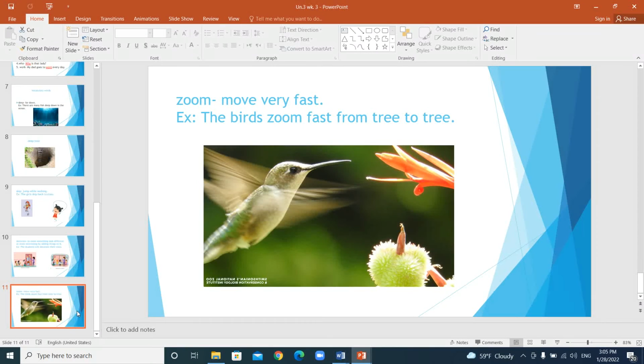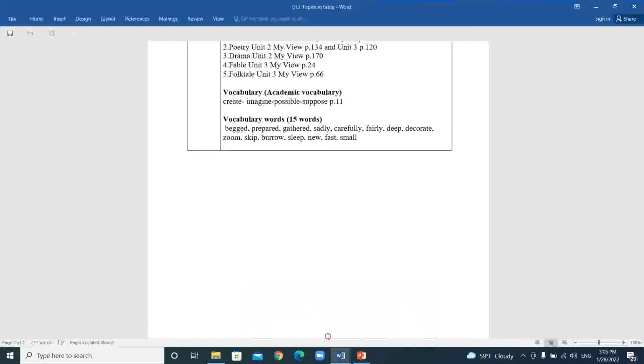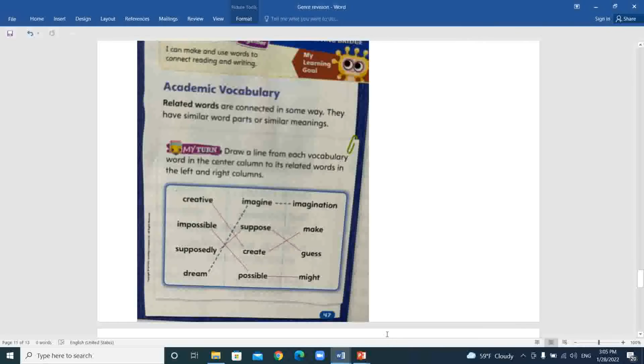Zoom means to do something very fast, okay? Or to move very fast. The birds zoom fast from tree to tree. That means they go from one tree to another in a fast way, right? Okay, these are all the words. What else? Here, this is how we will do our academic words.